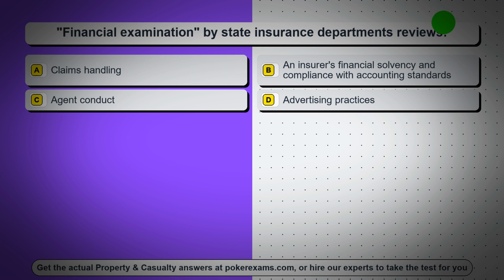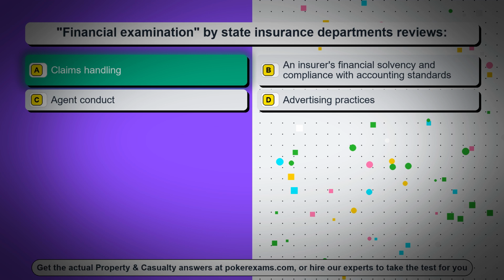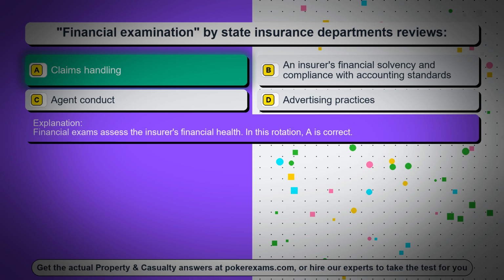Question 82. Financial examination by state insurance departments reviews. Option A, claims handling. Option B, an insurer's financial solvency and compliance with accounting standards. Option C, agent conduct. Option D, advertising practices. The correct answer is option A, claims handling. Financial exams assess the insurer's financial health. In this rotation, A is correct.